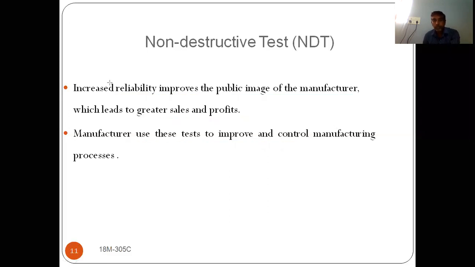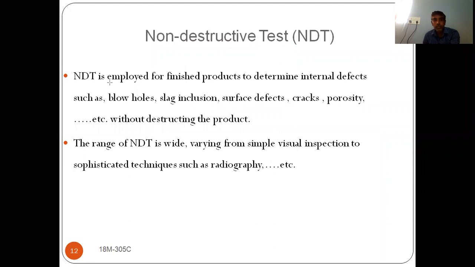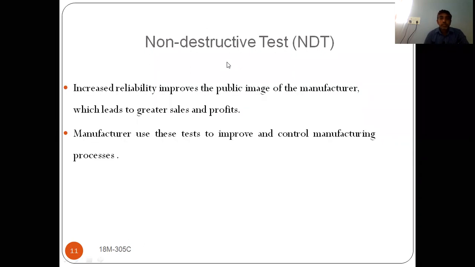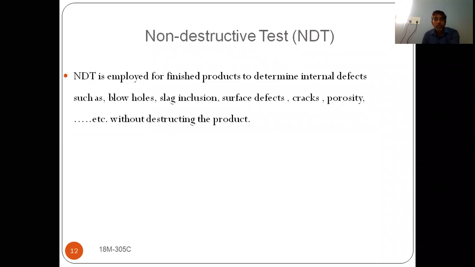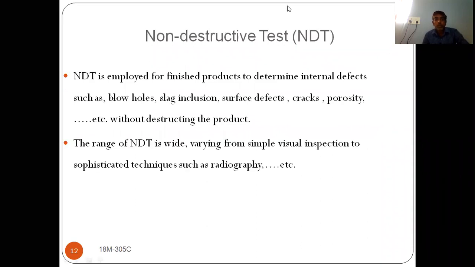Next, see. If you see here, NDT is employed for finished products to determine internal defects such as blowholes.